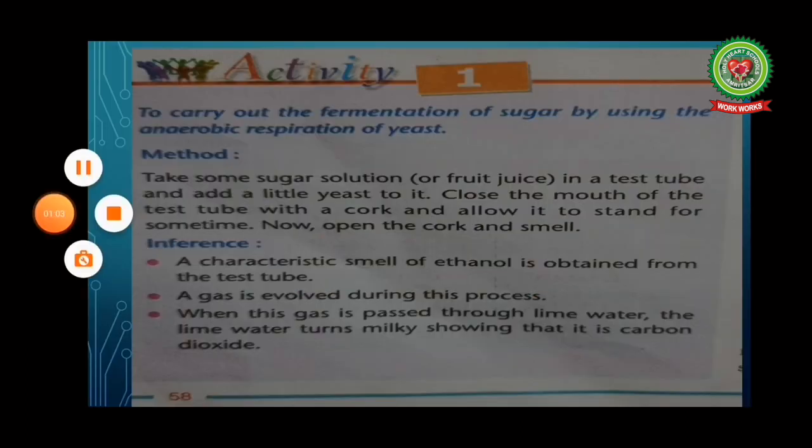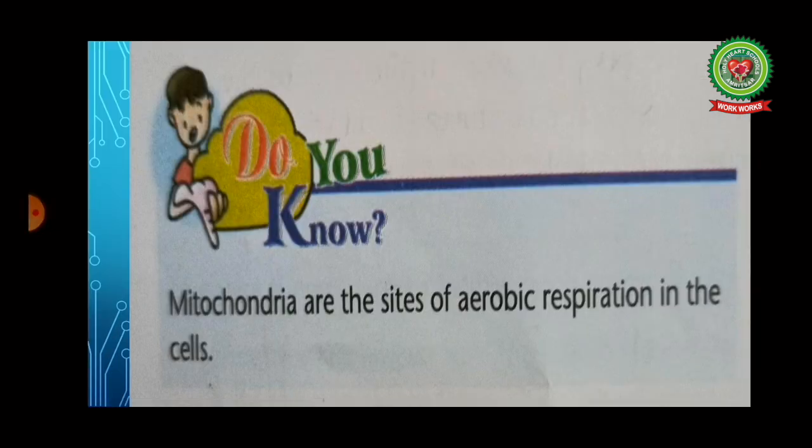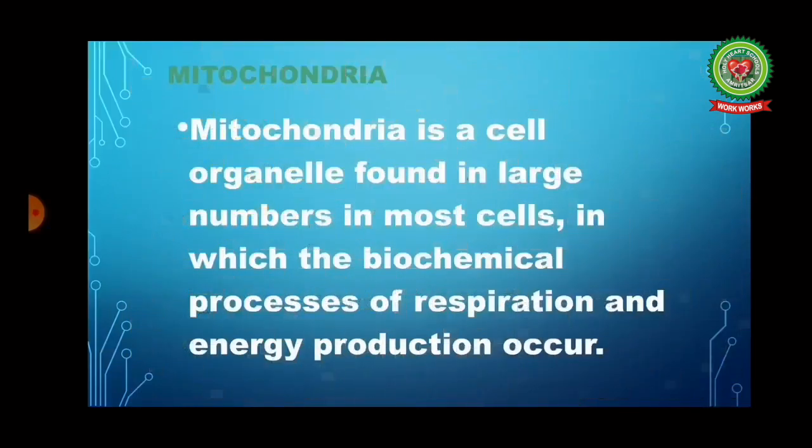So children, now mitochondria are the sites of aerobic respiration in the cell. Now what is aerobic respiration? Aerobic respiration is a type of respiration which occurs in the presence of oxygen. And what is mitochondria? Look here. Mitochondria is a cell organelle found in large numbers in most cells.